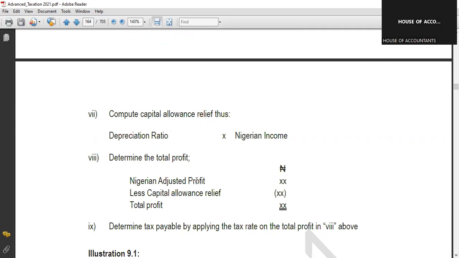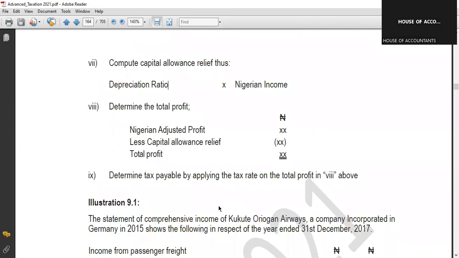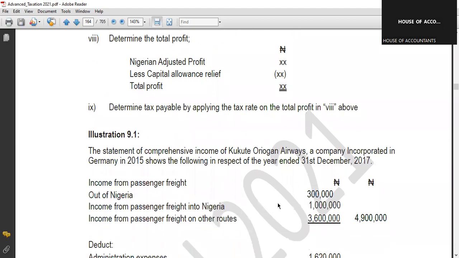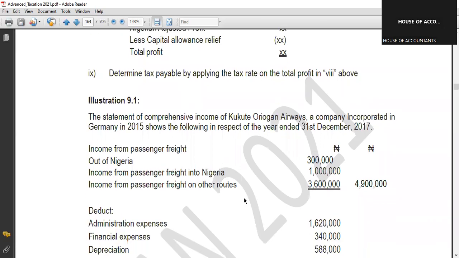Determine the total profit: the Nigeria adjusted profit, less capital allowance, gives you the total profit. Then you multiply the profit by the tax rate, and you are good to go with that. Okay, so very quickly, without wasting time, I will be solving just one question under this section.